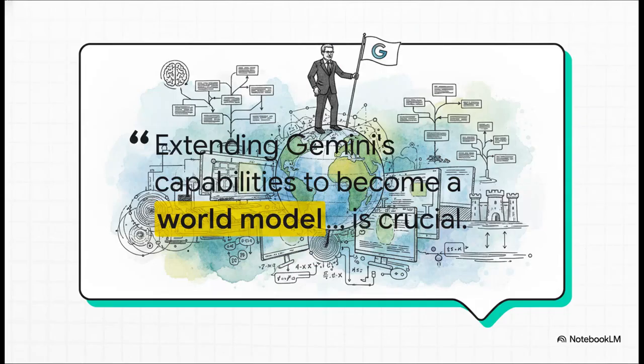Well, Google DeepMind's CEO, Demis Hassabis, has firmly planted his flag. He's wagering that extending Gemini into a world model, basically simulating the world's physics, kinetic energy, and visual reality, mostly through video, is the absolute necessary stepping stone. Basically, Google believes if a model can perfectly simulate the physical world, it truly understands the world.